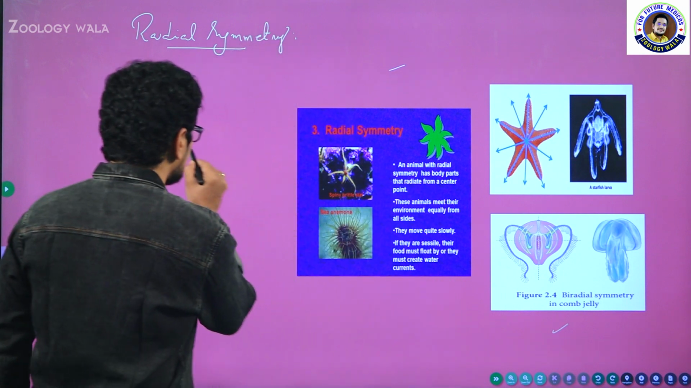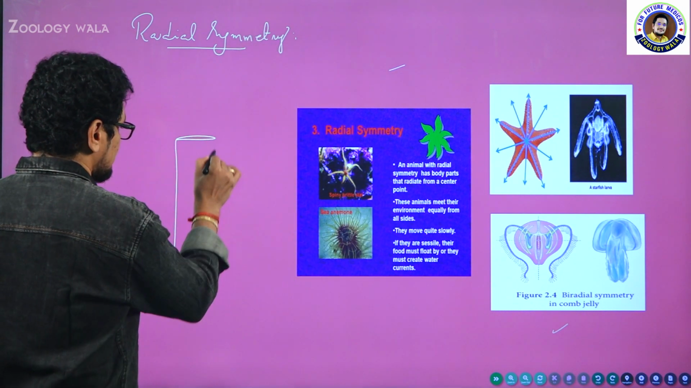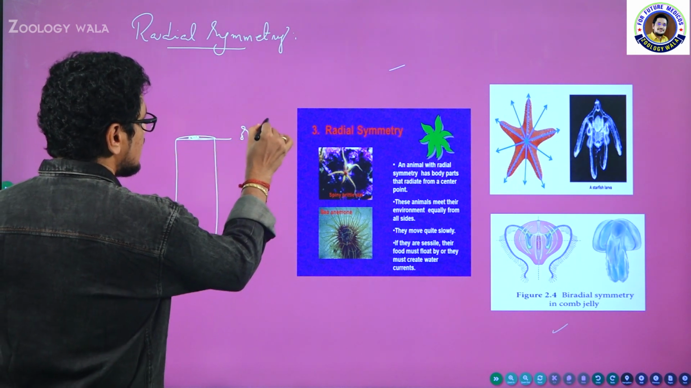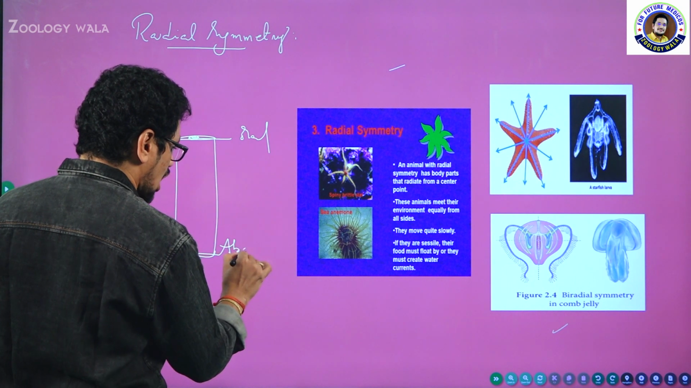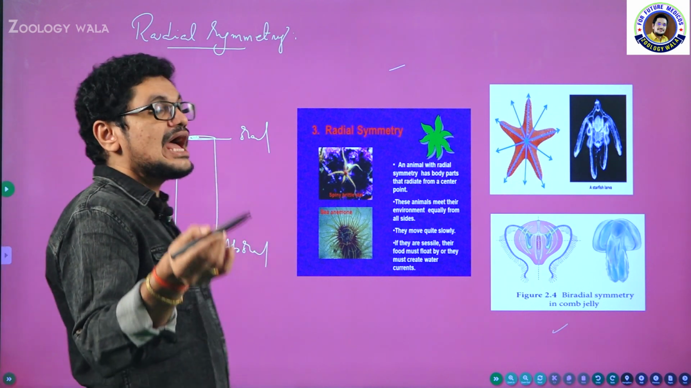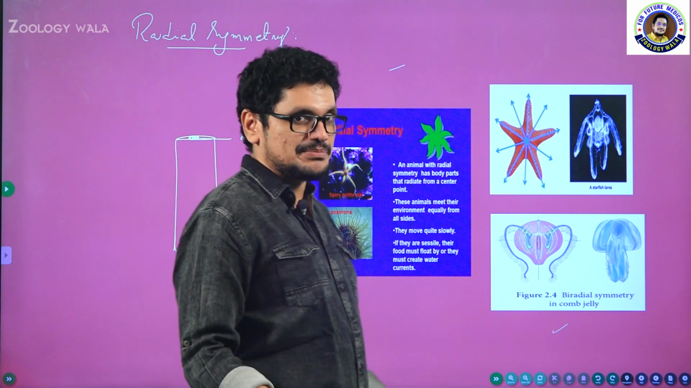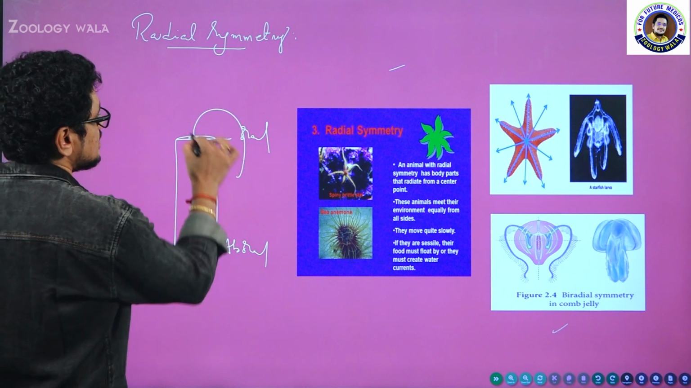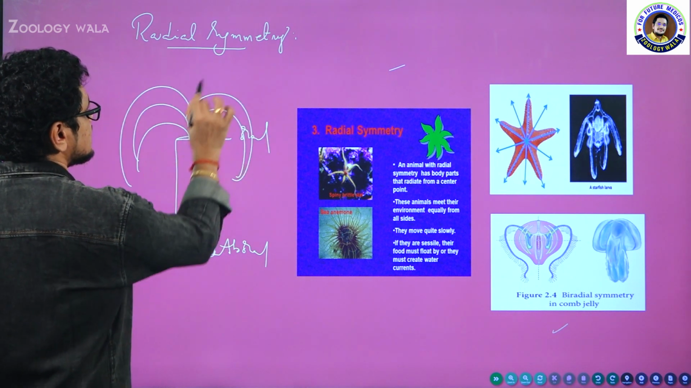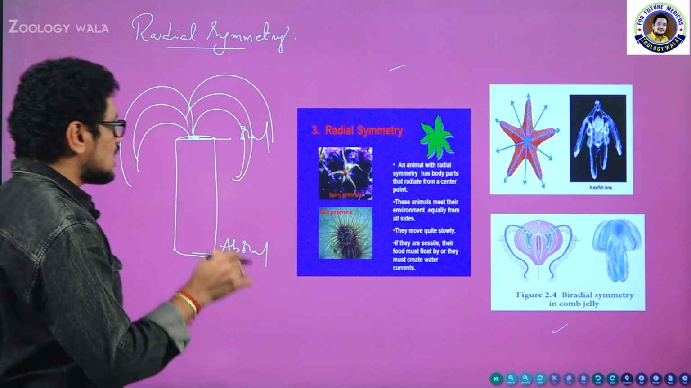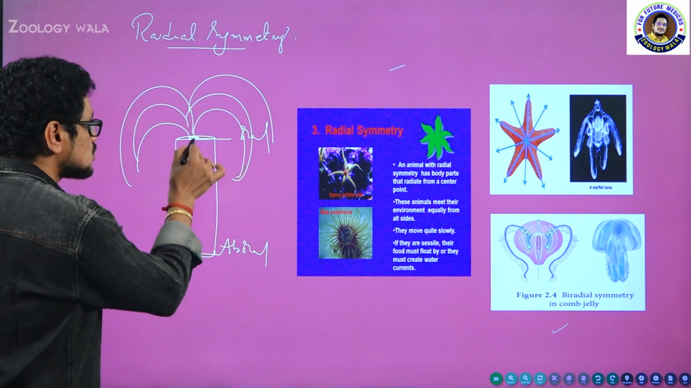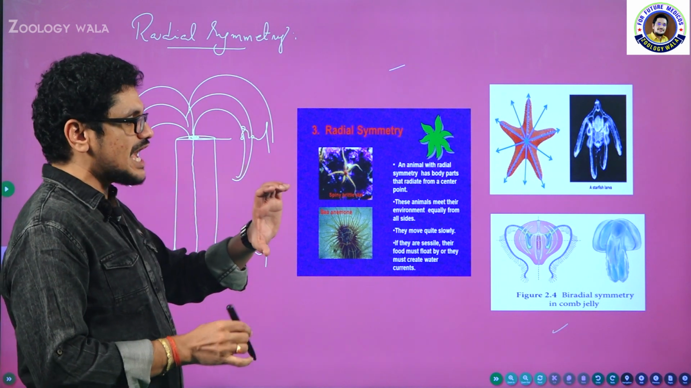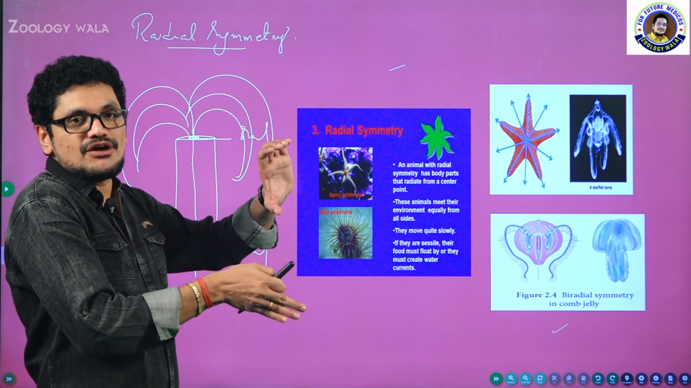For example, imagine this as the hydra. And this is the oral region, and this is the aboral region, opposite of the oral region, where the anus is supposed to be. The anus is not present here. And of course, here tentacles are present like this. So if you are able to cut the organism into two equal halves, the division should pass like this. It means this is an animal. Oroborally you have to divide the animal.